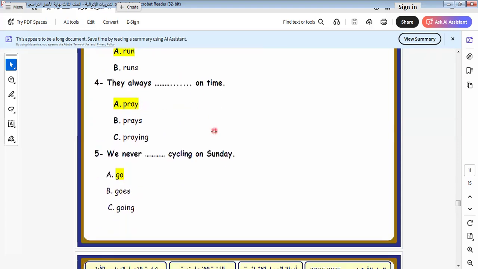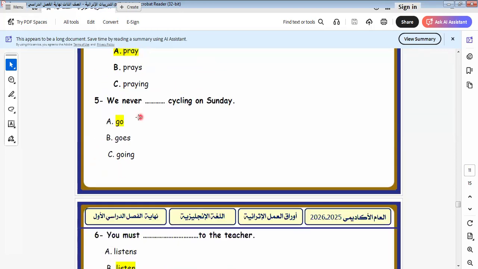They always pray on time. So our prayers have suitable times, and we must be obligated to this time. Okay, the times of prayer are the times of prayer. No, you can't leave it. Okay, we can pray to ask God, and prayer connects us with God. Okay, they always pray on time. We never space cycling. Here the expression would be go cycling.